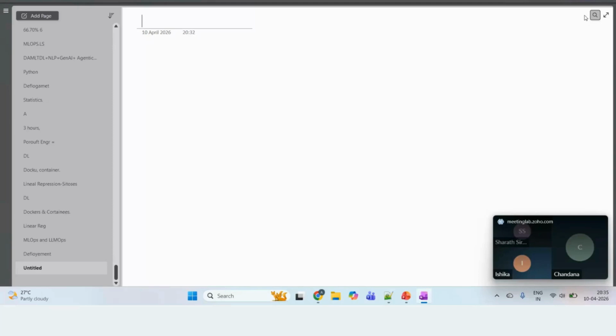What's the agenda for today? Firstly, we'll talk about what is Azure. Then we'll talk about what is AI Foundry, or Microsoft AI Foundry. This is a very popular term, a hot topic in the market these days.